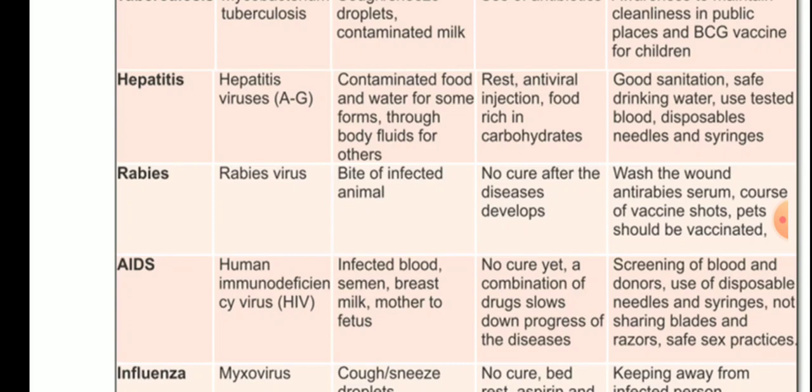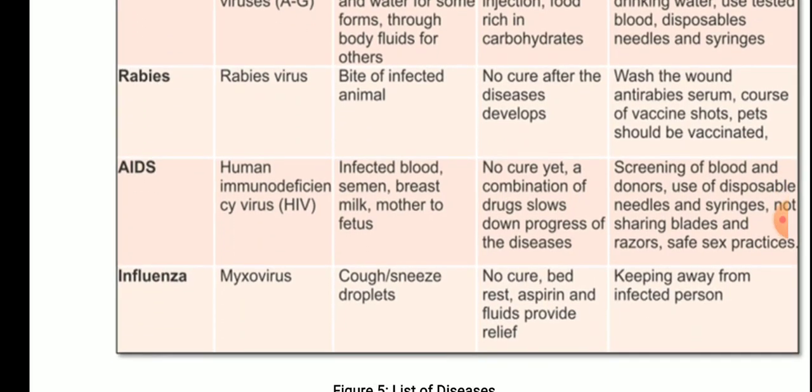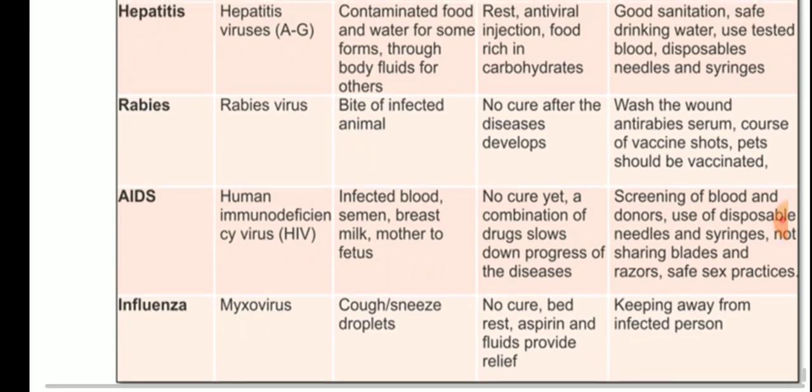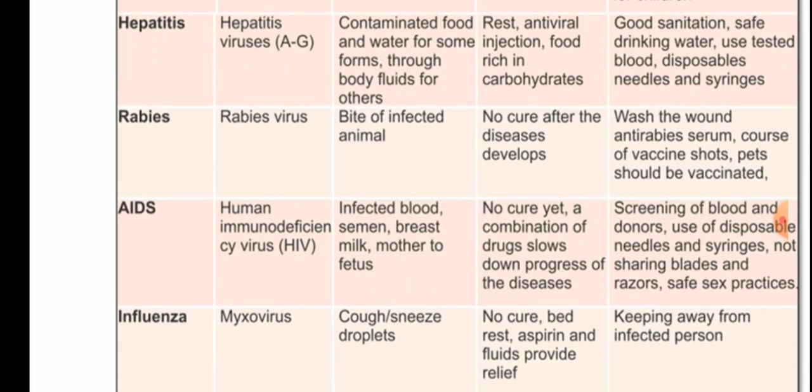Next is influenza. The causative agent is myxovirus. How does it transmit? Cough, sneeze, droplets. What is the control? There is no cure; bed rest is given, aspirin is given, and fluids provide relief. How can we prevent it? By keeping away from the infected person.